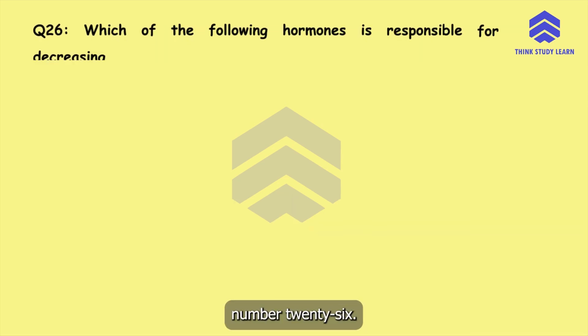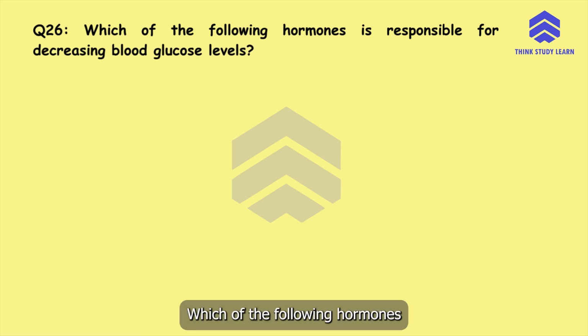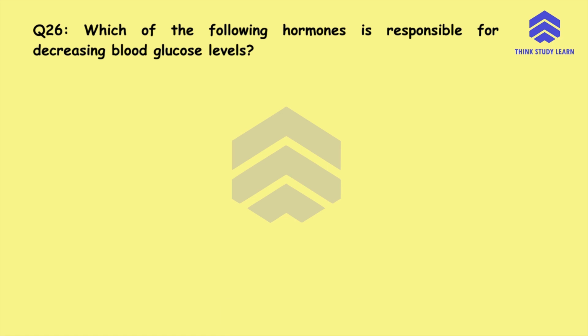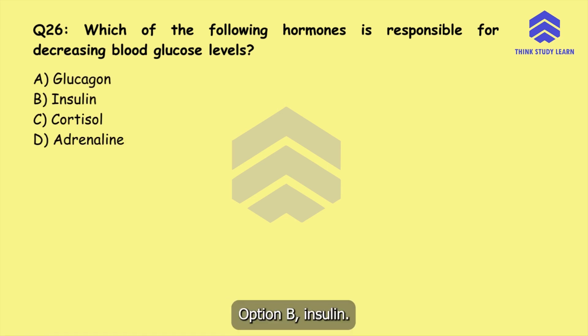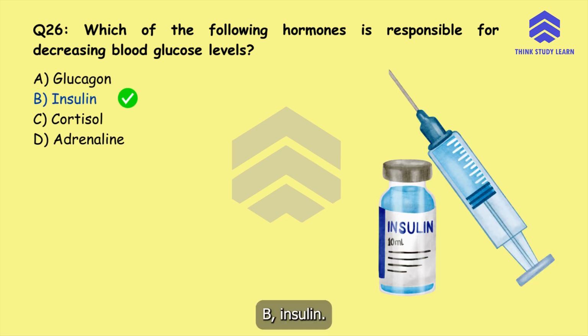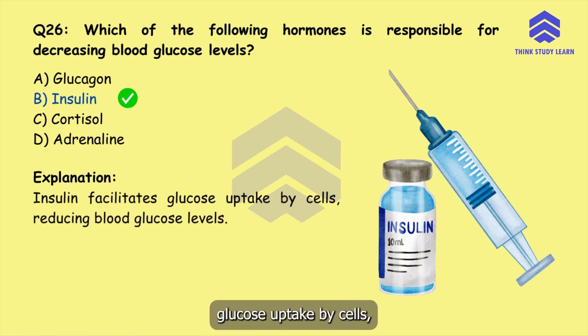Question number 26. Which of the following hormones is responsible for decreasing blood glucose levels? Option A, glucagon, option B, insulin, option C, cortisol, or option D, adrenaline. The correct answer is option B, insulin. Insulin facilitates glucose uptake by cells, reducing blood glucose levels.